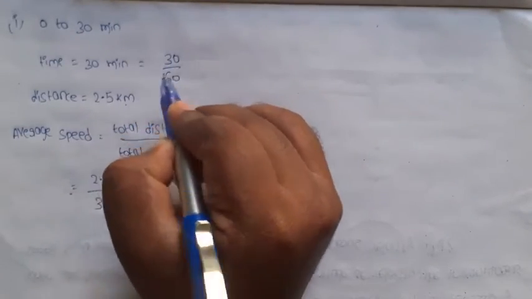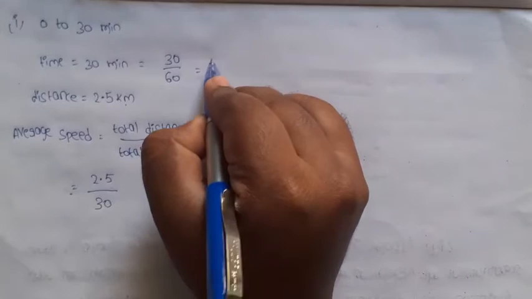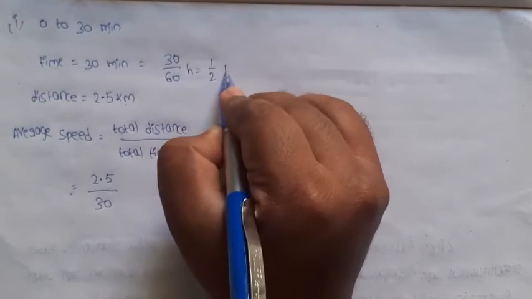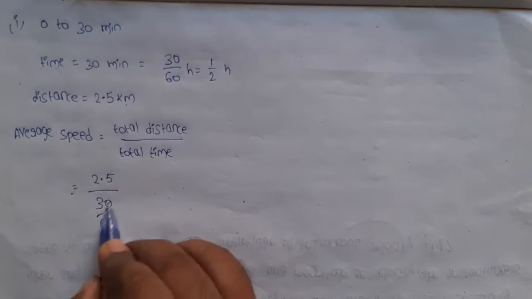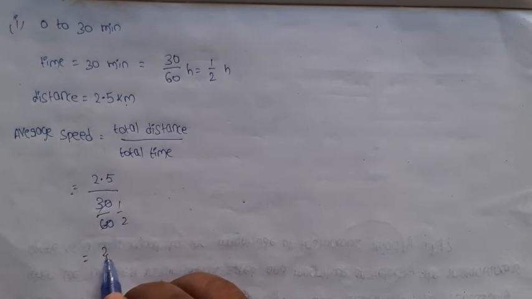30 by 60. So this will convert into hours, so 1 by 2 hour. 30 by 60 is 1 by 2. So 2.5 into 2, which means 5 kilometer per hour. This is the average speed from home to market in the time interval 0 to 30 minutes, with a distance of 2.5 kilometer.